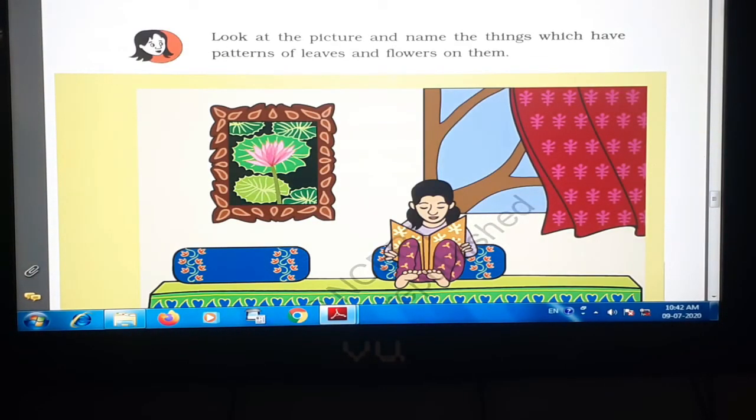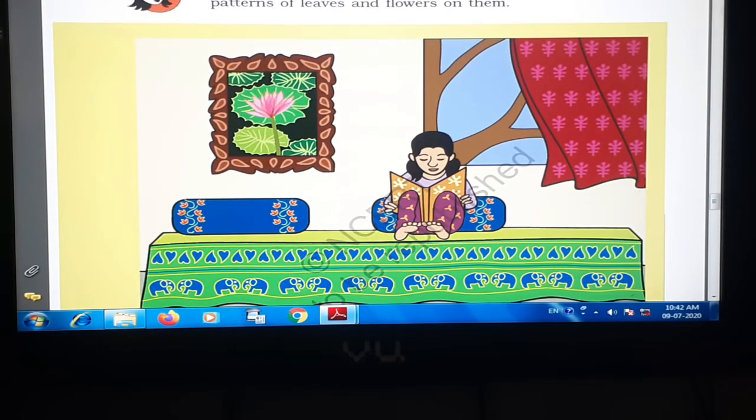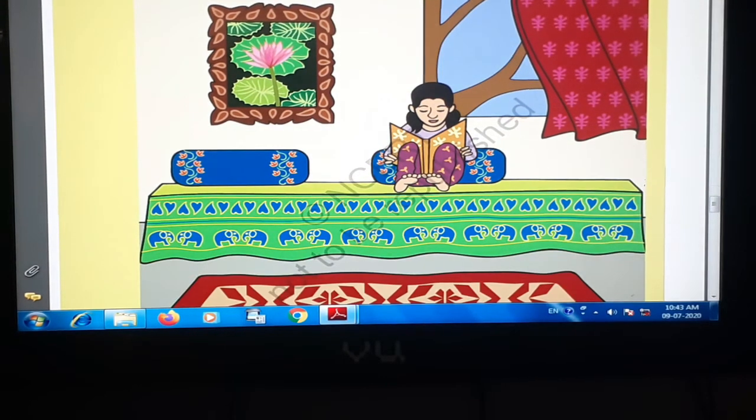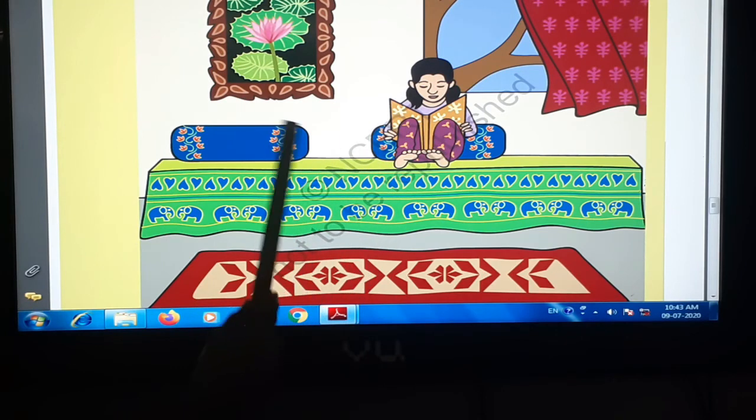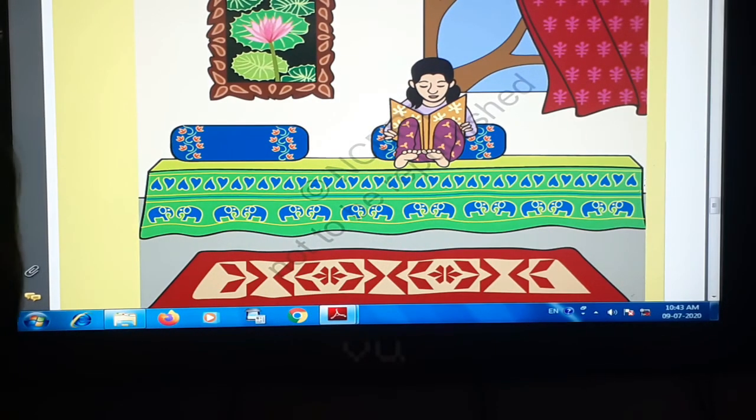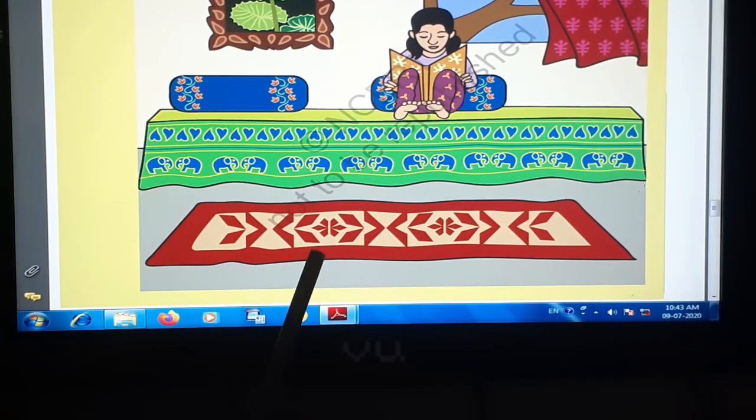Now look at the picture and name the things which have patterns of leaves and flowers on them. Here you are seeing the picture of flowers on them. On the painting, on the pant of the girl, pillow, bed sheets, curtains, okay? All are there. Carpet.